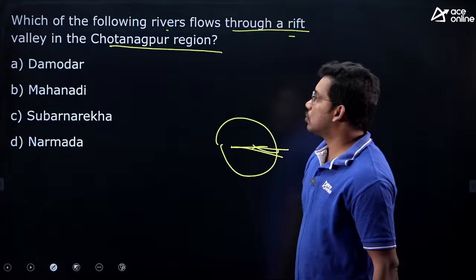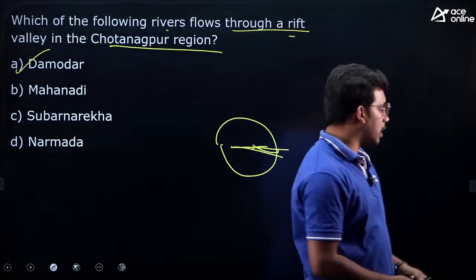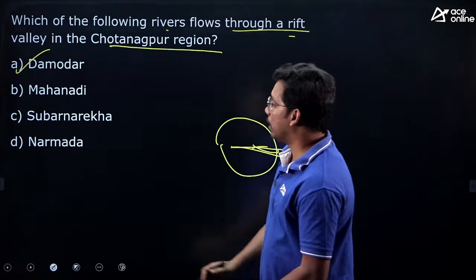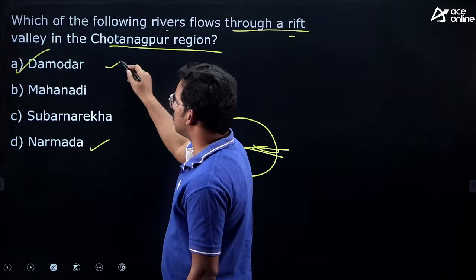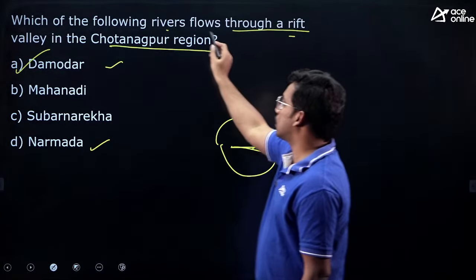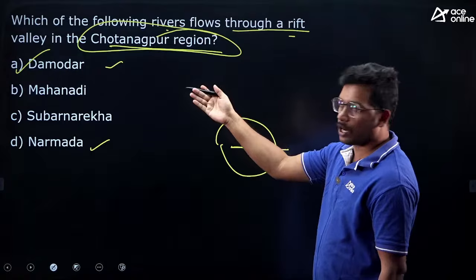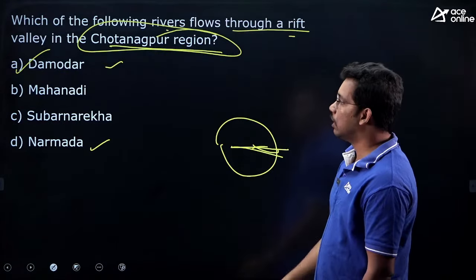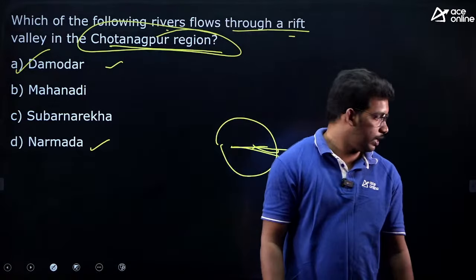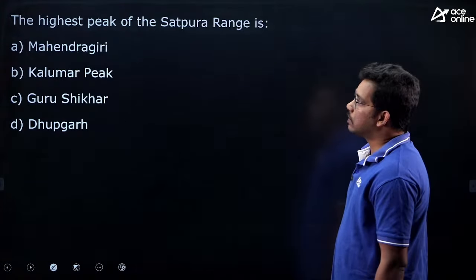So, the answer is Damodar river. In India, there are two rivers which flow through a rift valley. One is Narmada, the other one is Damodar, right? But they are asking which flows through the Chota Nagpur region. In Chota Nagpur region, which is in eastern India, the Damodar river passes through the rift valley. So, answer is A. Good, few people have answered.